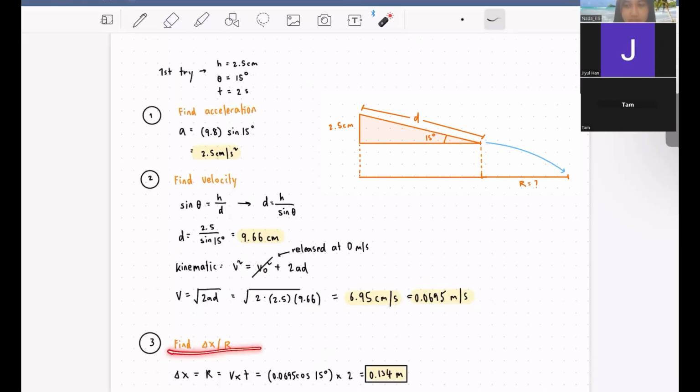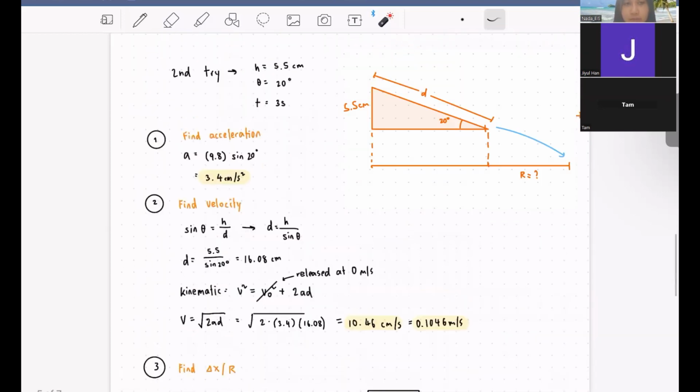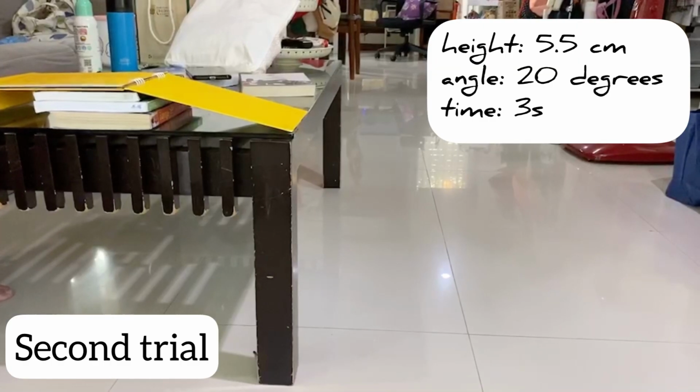To find the range, multiply the velocity on the x-axis with the time that we measured. Therefore, we'll substitute 0.0695 multiplied by cos 15 and times that by 2. And that will give us 0.134 meters. And that is all for our first trial. Next, we'll be moving on to the second trial.